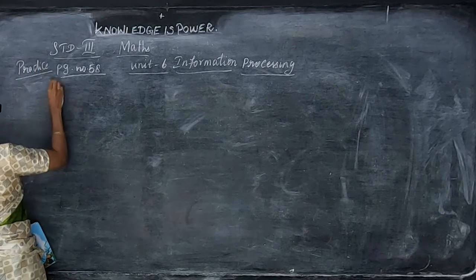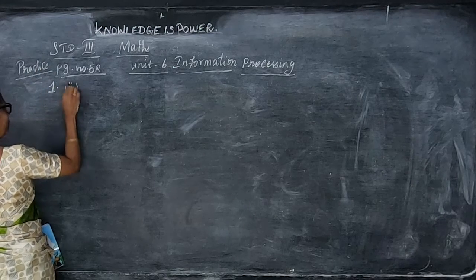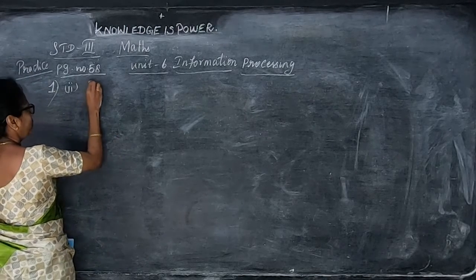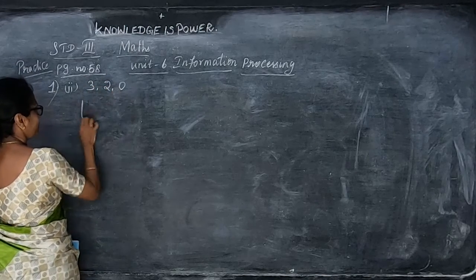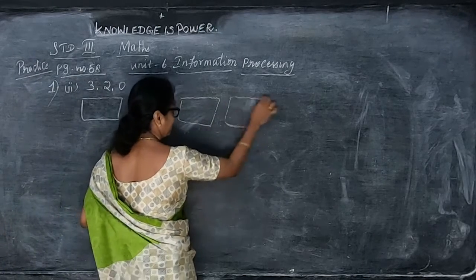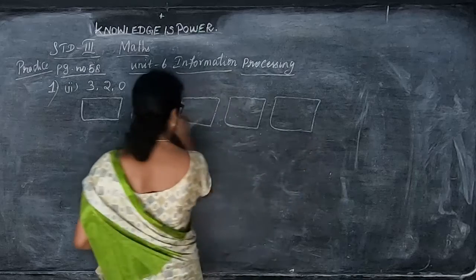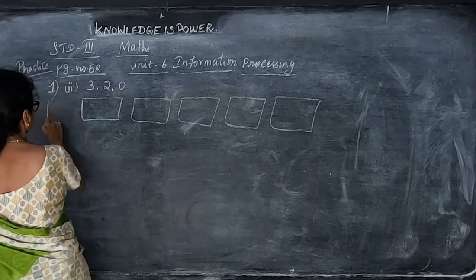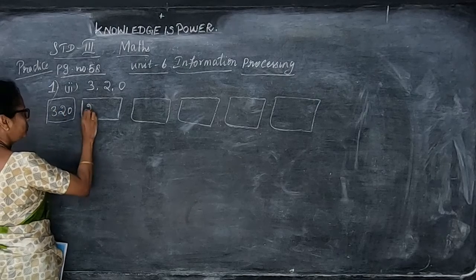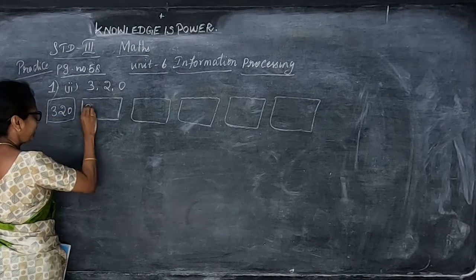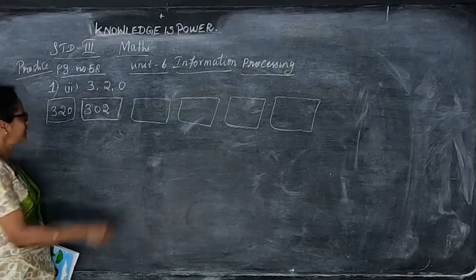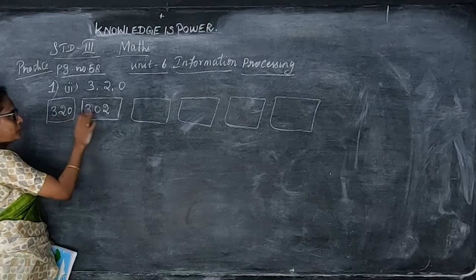Sum number 1, the second one, we are going to do now. In this they are given the number 320. I told you, we have to list all the possible ways. So 6 boxes we have to write. First you can write 320. Then 302. Take the number starting with 3. You can take the number 3 and 320, after that you put 302.